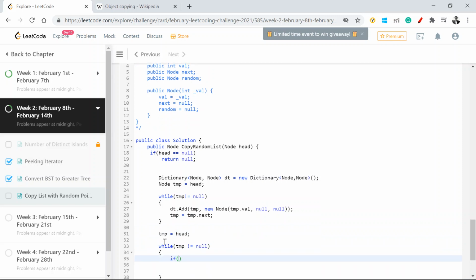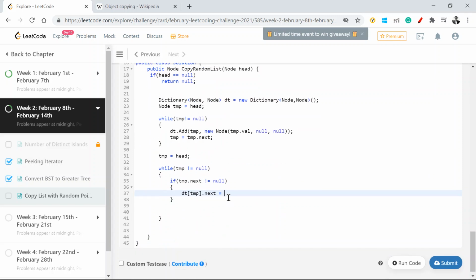This time, if my tmp.next is not equal to null, that means it's not the tail. I'll say dt of tmp.next is equal to dt of tmp.next.